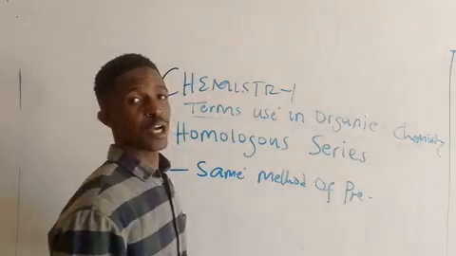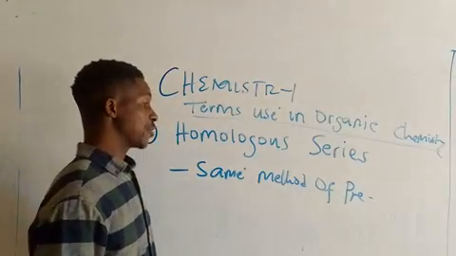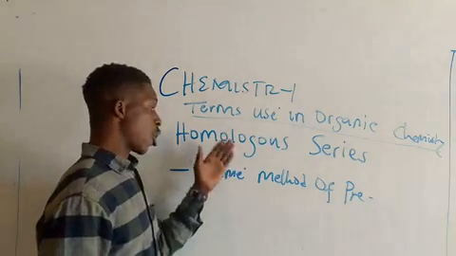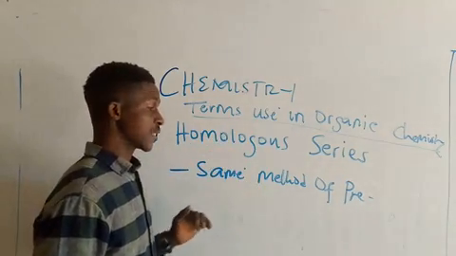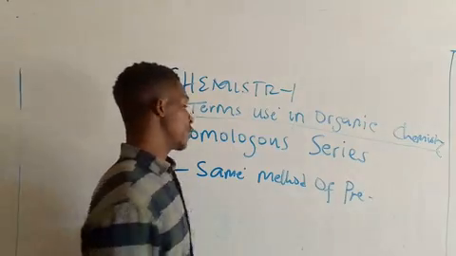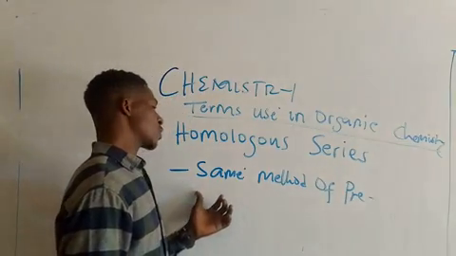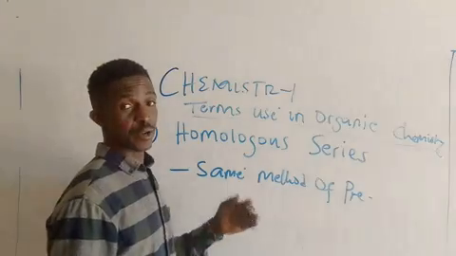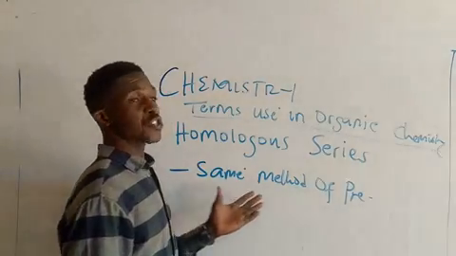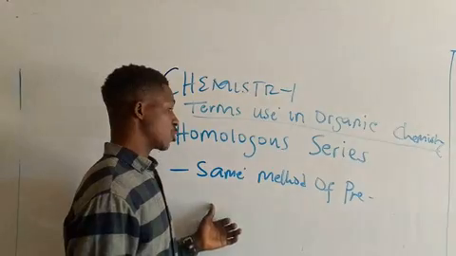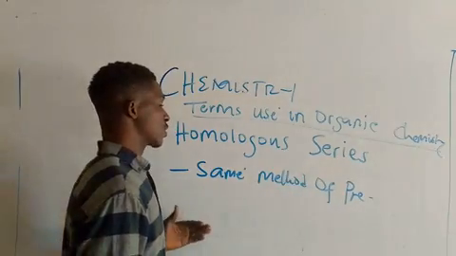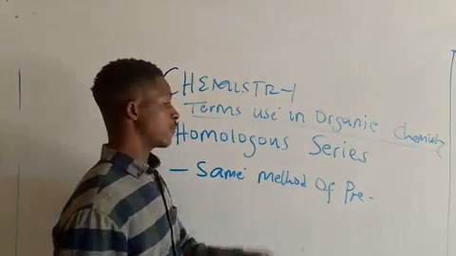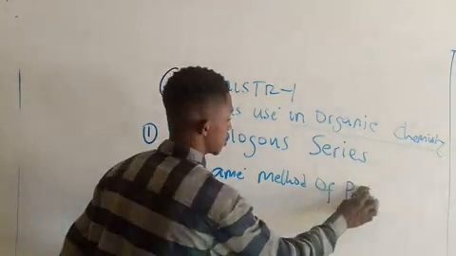Hope you're writing. Two, they have the same general molecular formula. So please note that.